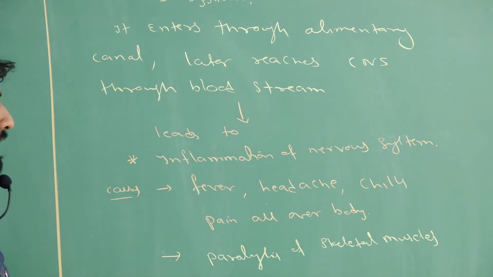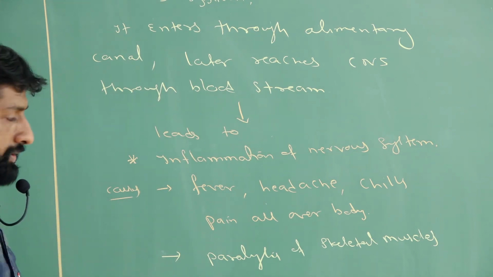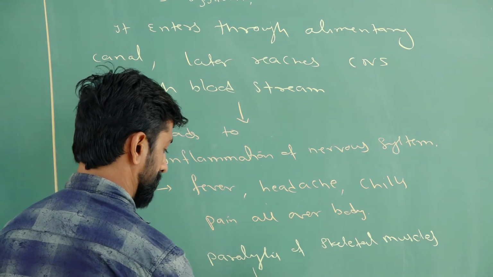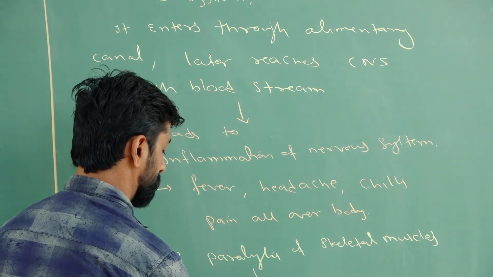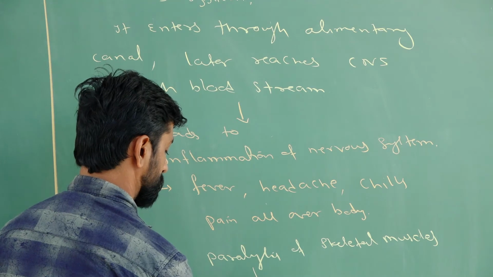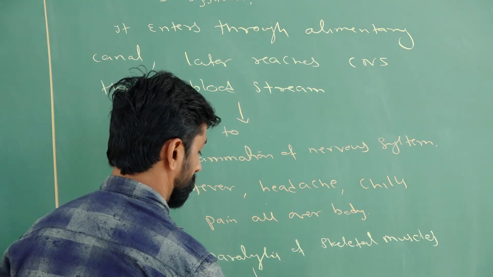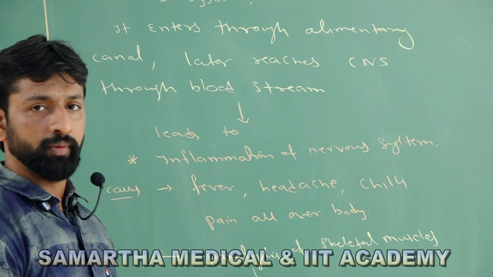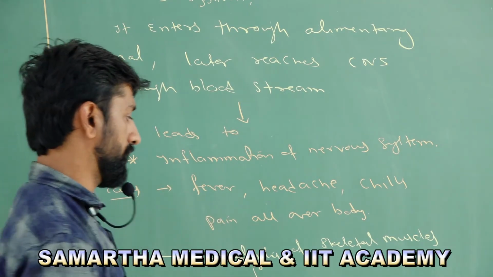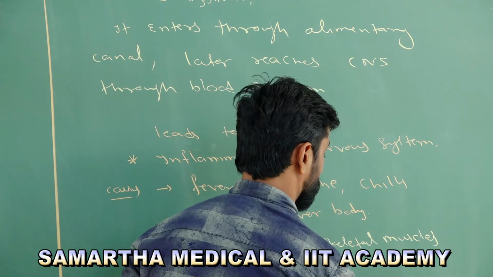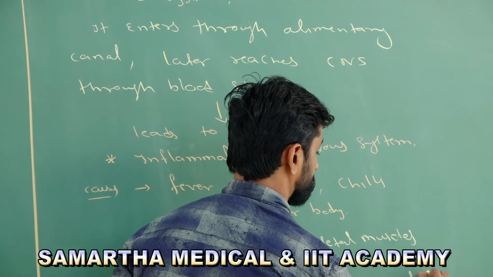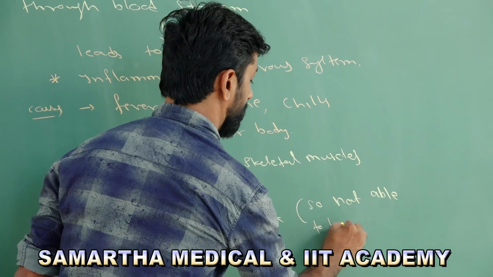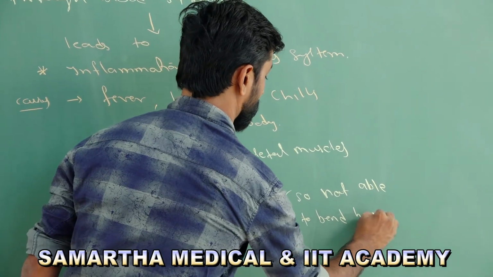Paralysis of the skeletal muscles further leads to stiffness of the neck, so that such an infected person is not able to bend his head forward.